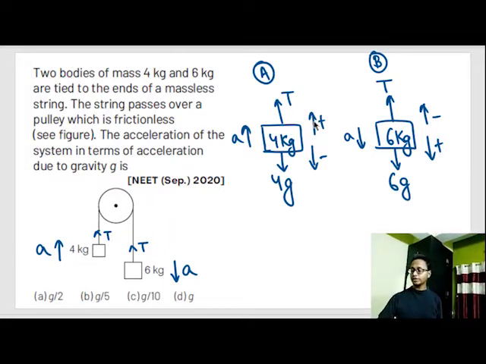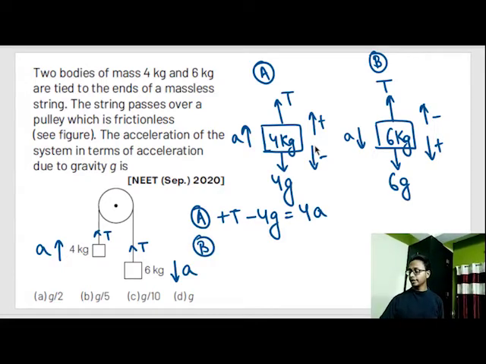Now, what is the fifth step? The fifth step is the net force acting on the body, which equals mass times acceleration. So let's write down the net force on body A. On body A, the net force is plus T in the positive direction, minus 4g in the negative direction, equals mass 4 kg into acceleration. For body B, the net force is 6g in the positive direction minus T in the negative direction, equals mass 6 kg into acceleration.